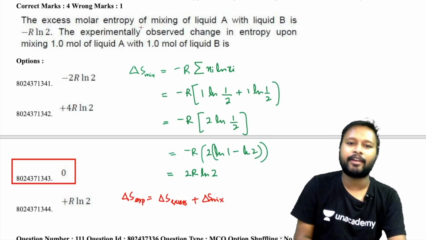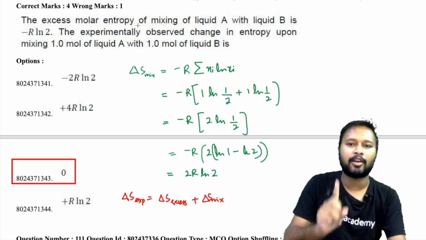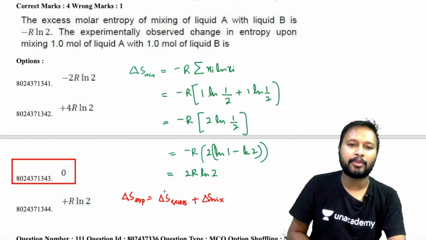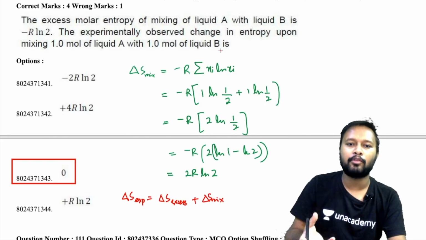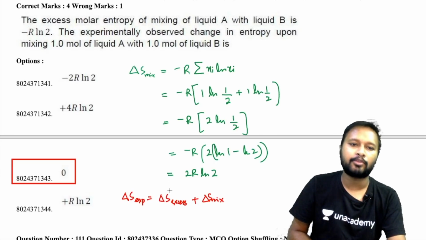See, this is molar entropy, meaning this is the entropy of 1 mole. Overall the solution is of 2 moles, right? So the total excess molar entropy is going to be, it says, the excess molar entropy of a mixture of liquid A with liquid B is this much, but in the reaction you have taken 1 mole of liquid A and 1 mole of liquid B, so the overall number of moles of the mixture is going to be 2 moles, right? So that's why your excess entropy becomes 2 times this, so it becomes minus 2R ln 2,